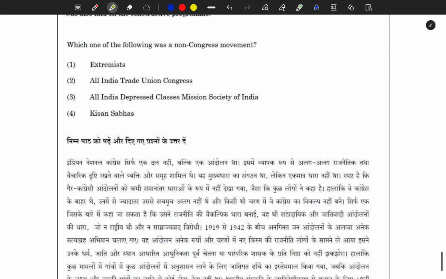Which of the following was a non-Congress movement? Again, it is concerned with the All India Depressed Classes Mission Society of India.